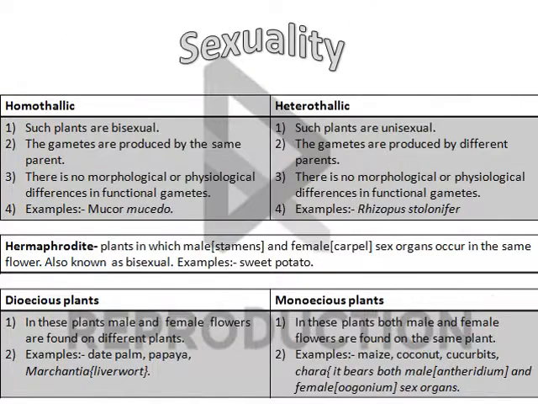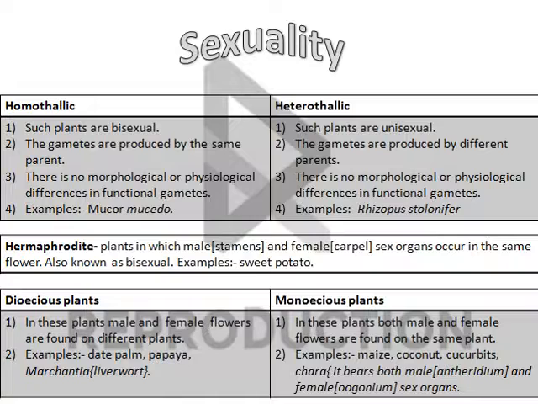Sexuality means the gender of an organism. On the basis of gametes, we can divide organisms into homothallic and heterothallic. In homothallic, the gametes are totally the same and produced by the same organism, while in heterothallic, the gametes are also the same but produced by two different organisms.